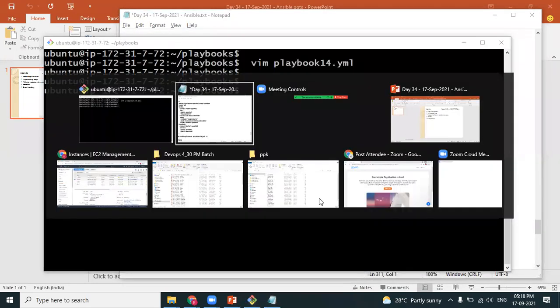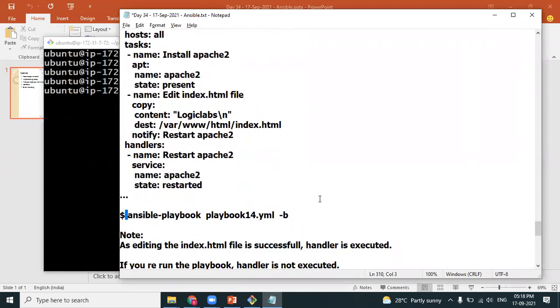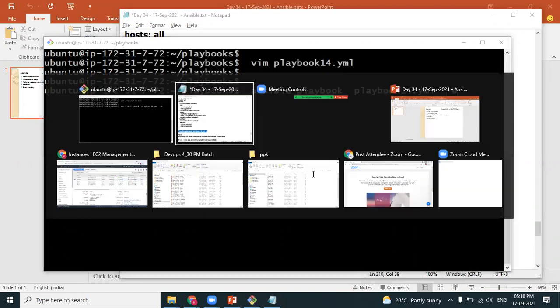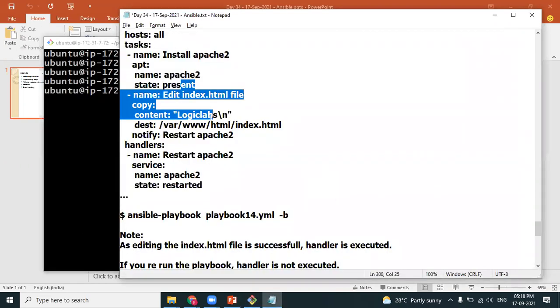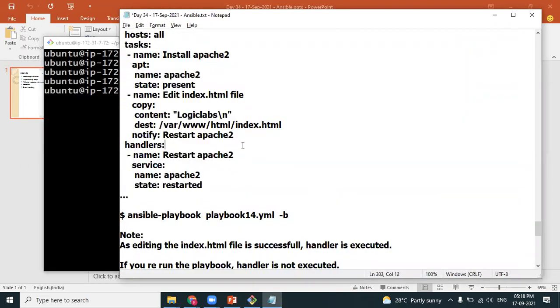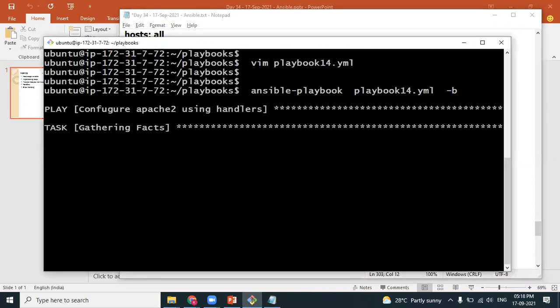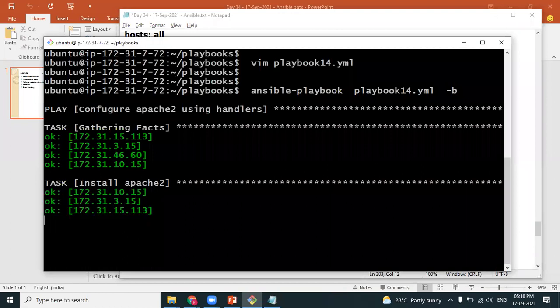So run the playbook. You can see the order of execution of the playbook here. You will not find a difference here because there are only 2 modules and I linked it to the second module only, so the order doesn't make any difference, but look at the result. First, install Apache 2. Apache 2 is already installed, so you're getting it in green color.